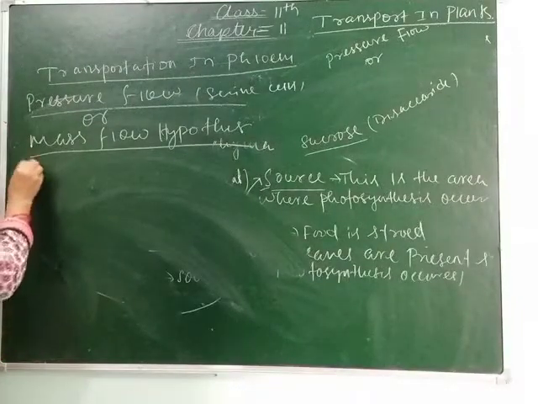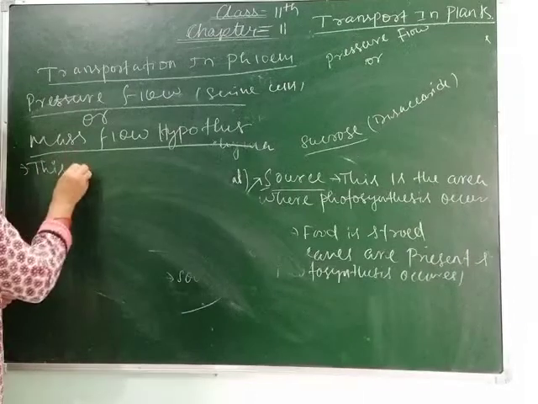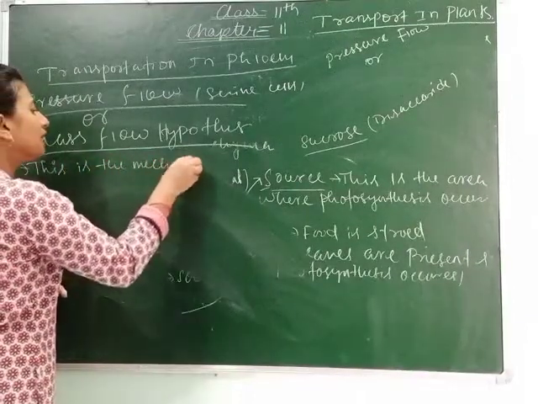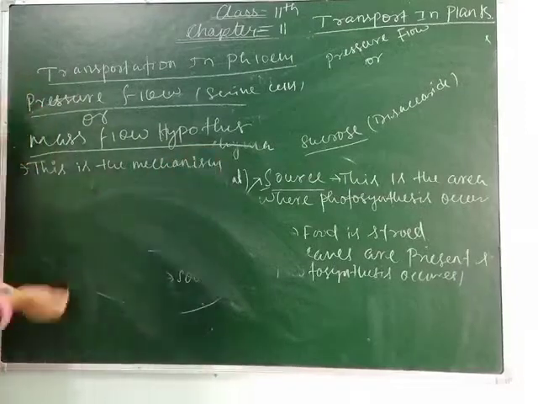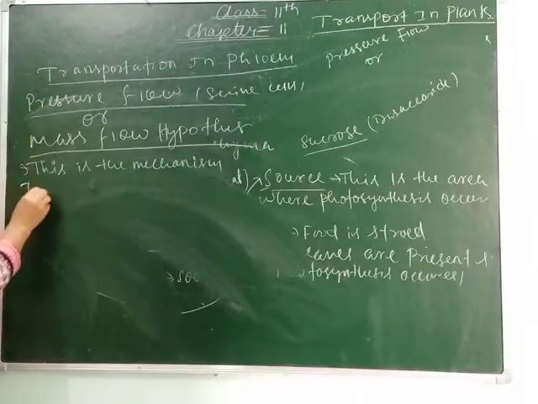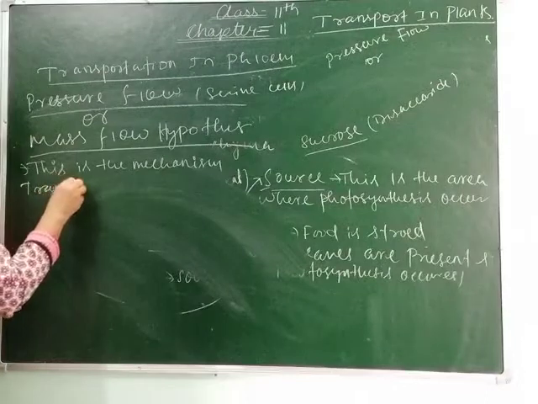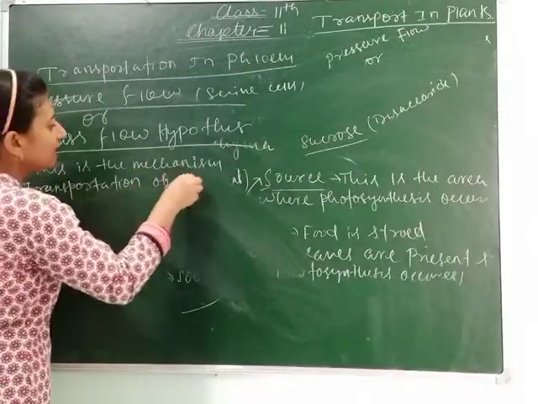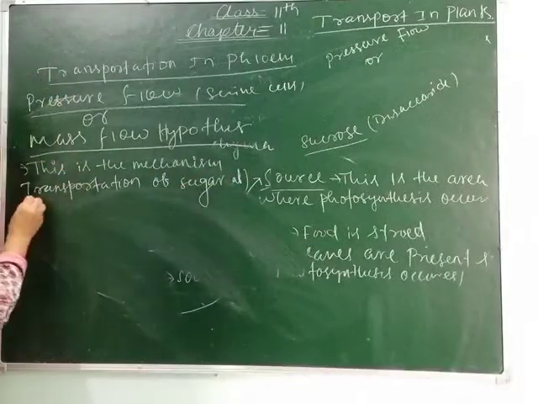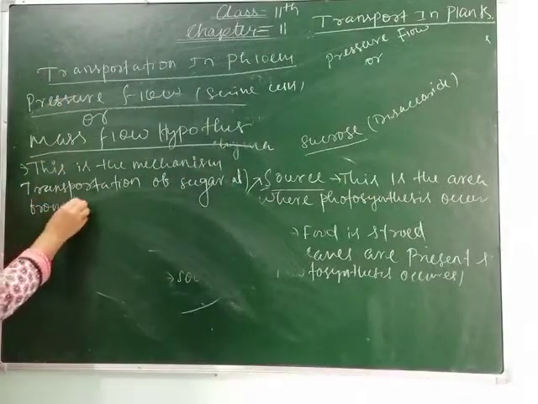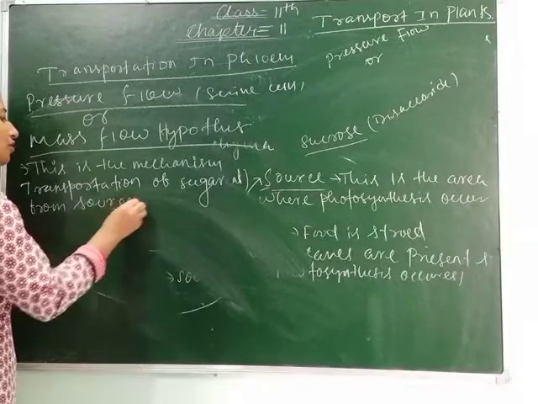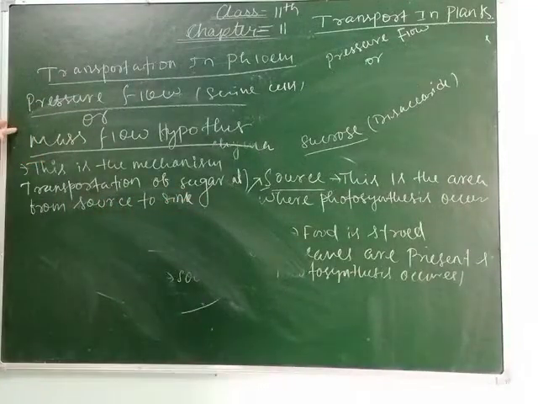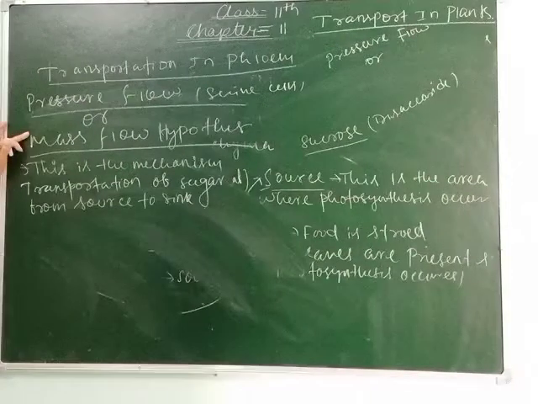This is the mechanism of transportation of sugar from source to sink, and it is called the pressure flow or mass flow hypothesis.